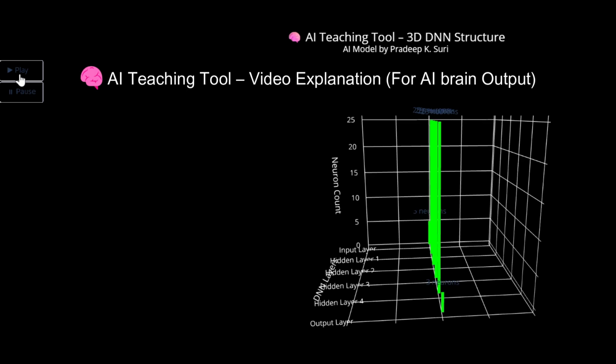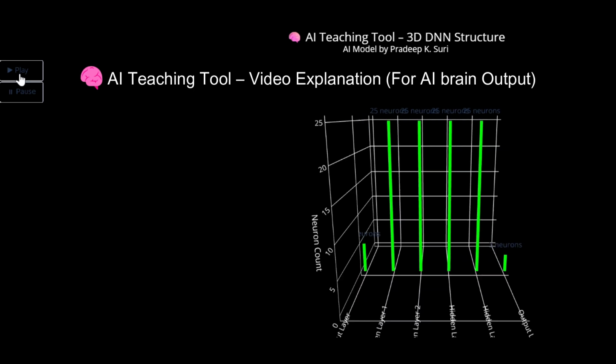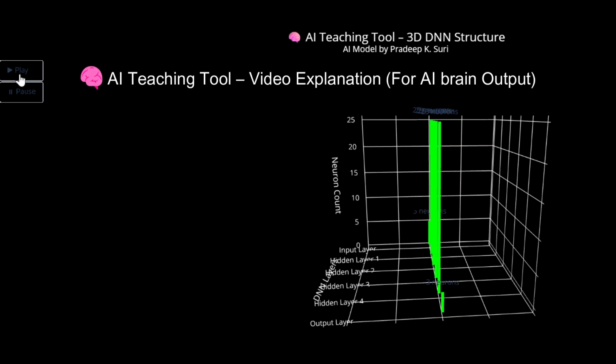The animation rotates a 3D bar chart where each vertical bar represents one layer of the DNN. The height of each bar equals the number of neurons in that layer. The x-axis shows the progression of layers from input to output. A rotating camera lets students view the architecture from multiple perspectives.